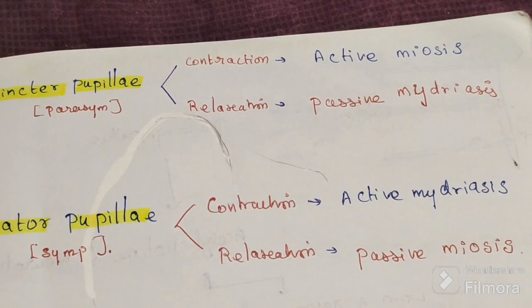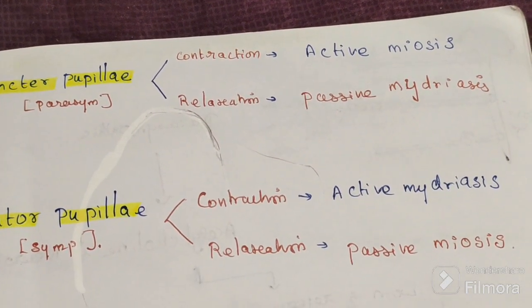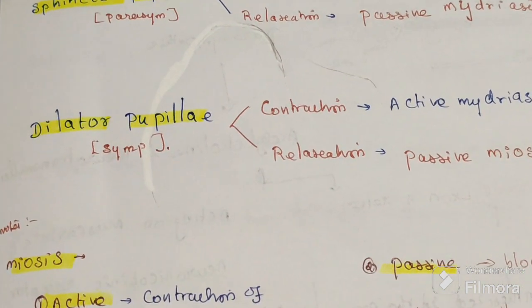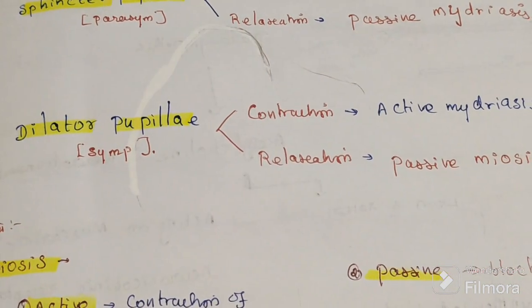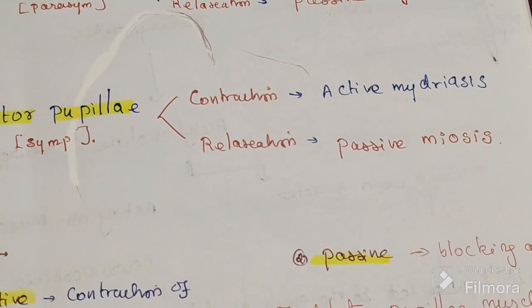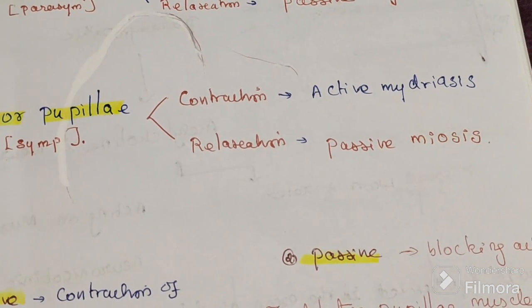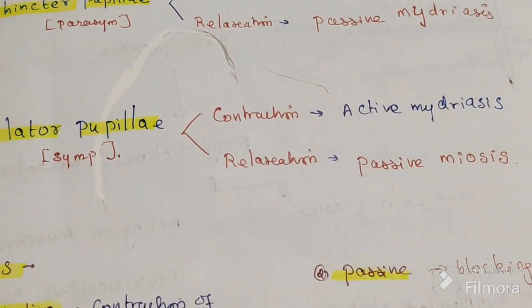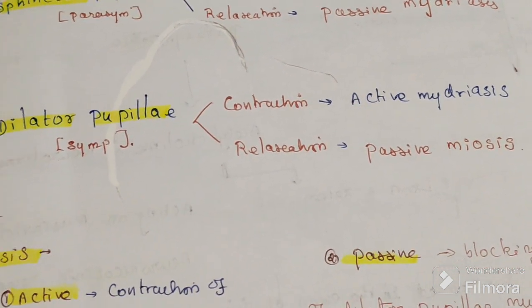It is not actual mydriasis, it is passive mydriasis. When the dilator pupillae contracts, it causes active, actual mydriasis. When the dilator pupillae relaxes, it causes passive miosis.